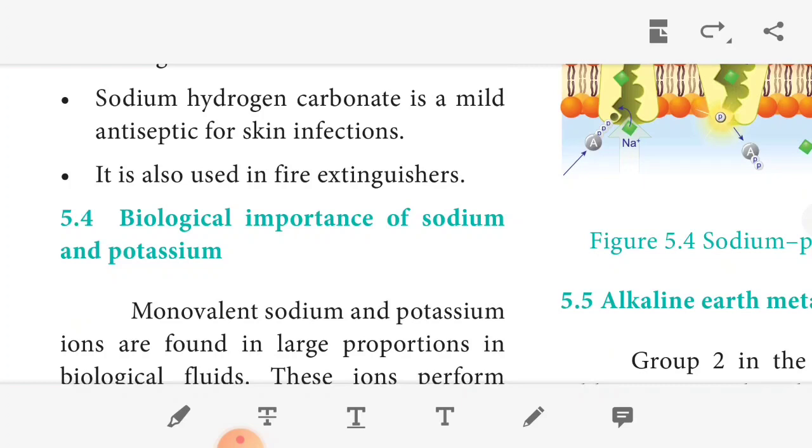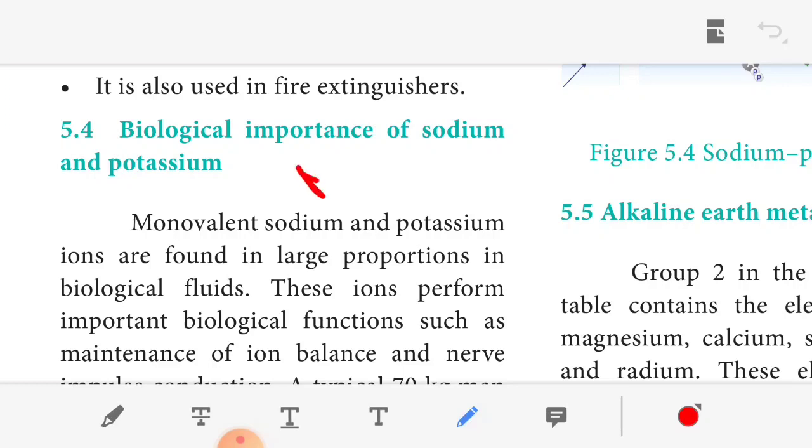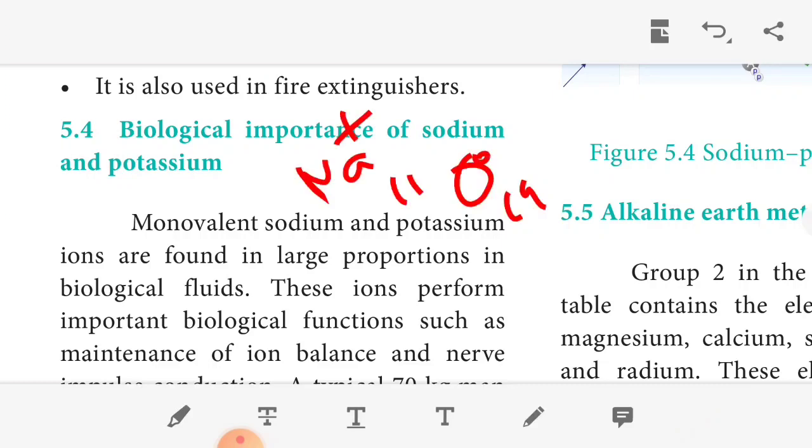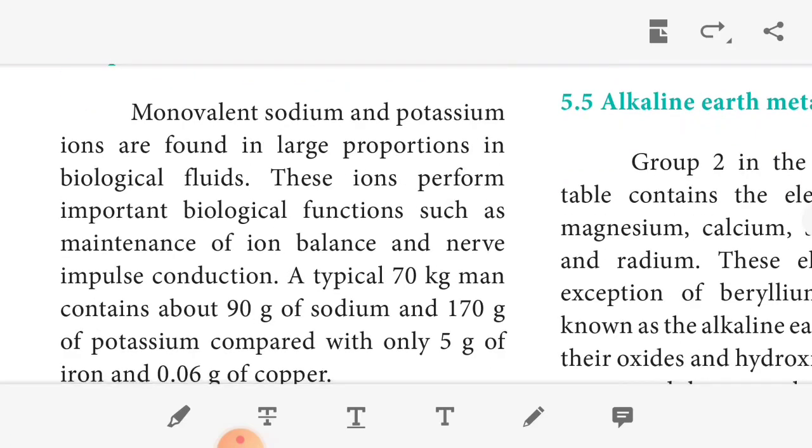The next topic is the biological importance of sodium and potassium, the alkali metals, in human beings. Monovalent sodium and potassium ions are found in large proportion in biological fluids. Monovalent means that sodium, with atomic number 11, has its outermost one electron removed, and we get Na plus. For potassium, the atomic number is 19, and when the outermost one electron is removed, we get K plus. That is called monovalent, okay. So monovalent sodium and potassium ions are found in large proportion in biological fluids.